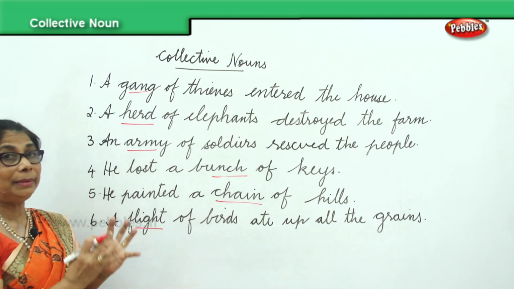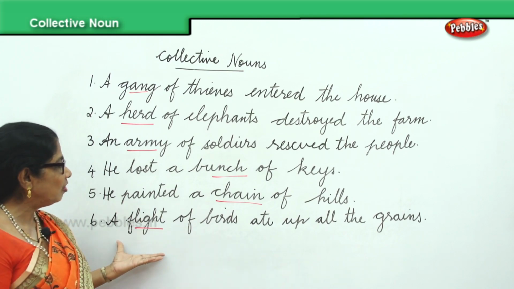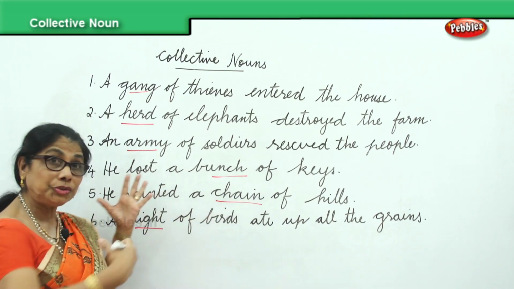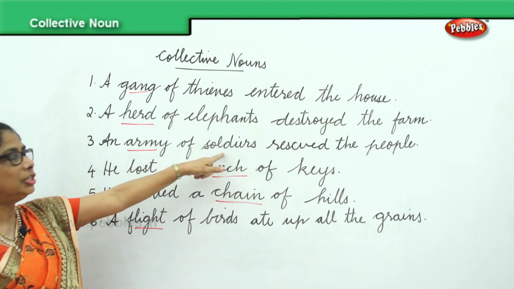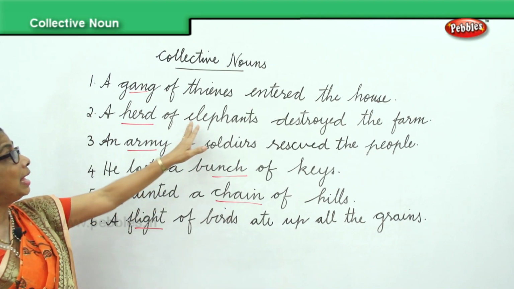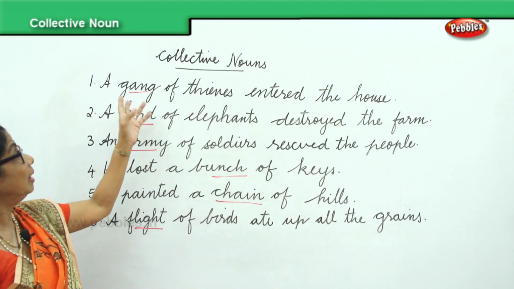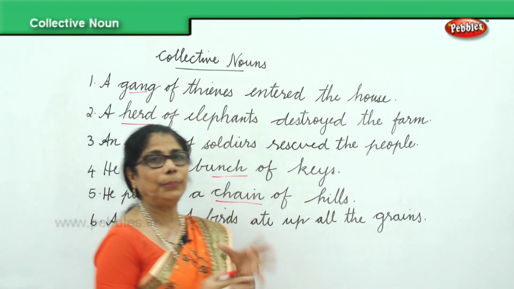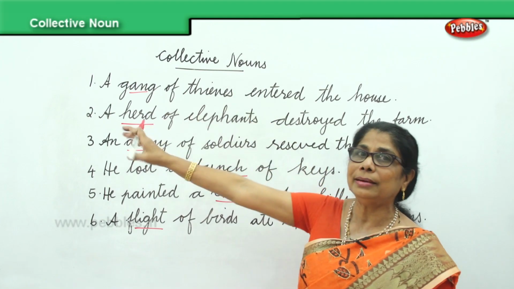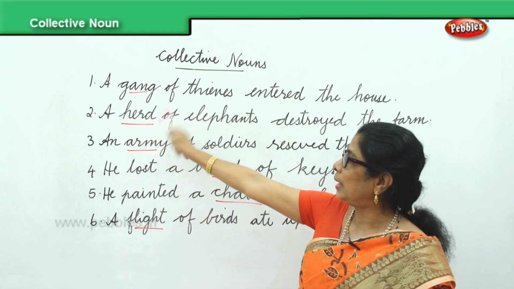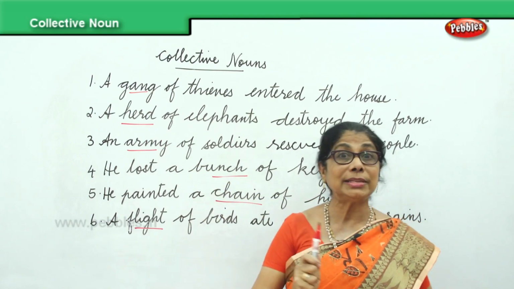Now, group name, collective nouns we identified. For birds, you will say a flight of birds. Hills, a chain of hills. Keys, a bunch of keys. Soldiers, an army of soldiers. Elephants, a herd of elephants or a herd of cattle. Gang of thieves. Now, look at the sentences again. Let's read together. We are looking at the underlined words: gang, herd, army, bunch, chain, flight. All these are collective nouns.